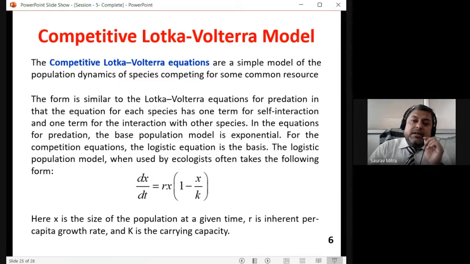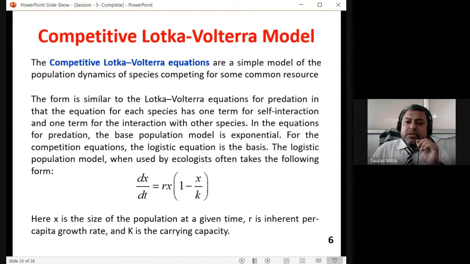So you can finish your explanation of the Lotka-Volterra model with the competitive Lotka-Volterra model. The competitive LV model is a simple model of the population dynamics of species competing for some common resource. I told you initially that there are 1,000 seats and 1 lakh people fighting for those seats. So that is a competitive Lotka-Volterra situation.